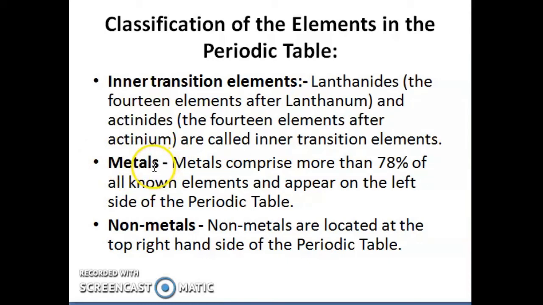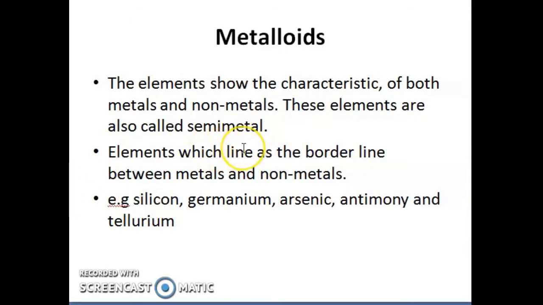If the elements have 5, 6 or 7 electrons in the outermost shell, then they are put under the category of non-metals. And the third one we call metalloids. This is a group of elements which show the characteristics of both metals and non-metals, and these are also called semi-metals.